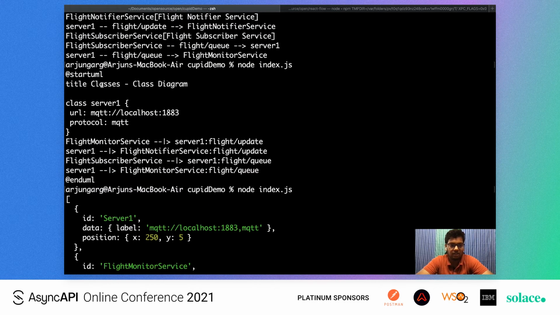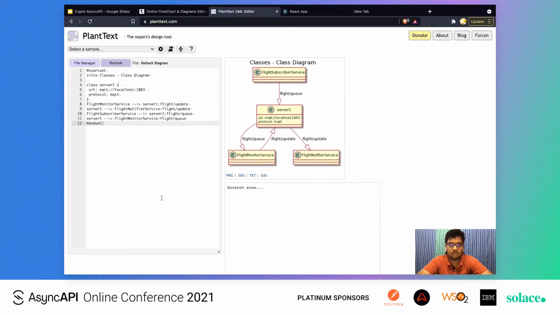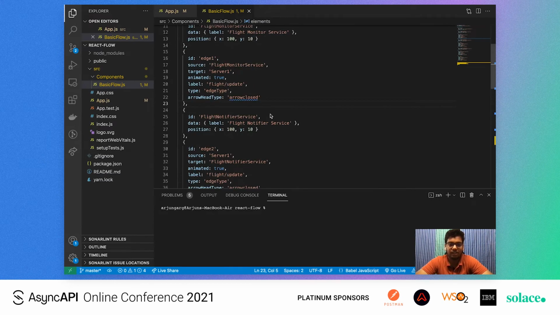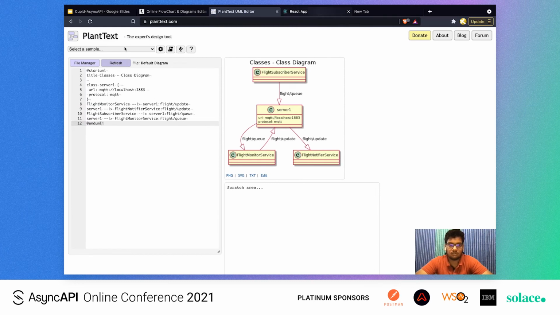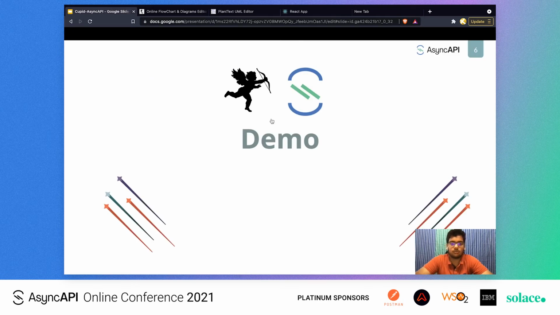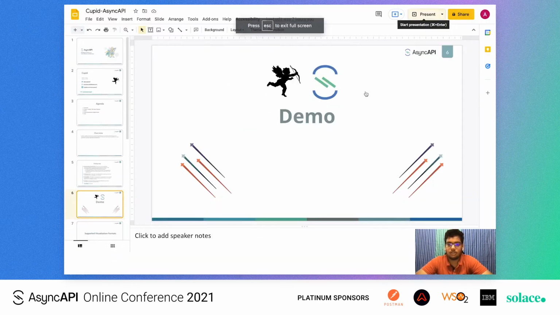And as we can see, this is an array being generated for the Reactflow syntax. We can just paste it into the React front end example like I have done here, and we can visualize it like this with the flight service one. These overlapping edges are a bug from Reactflow, and we are working on it currently. So this was a quick demo of Cupid.